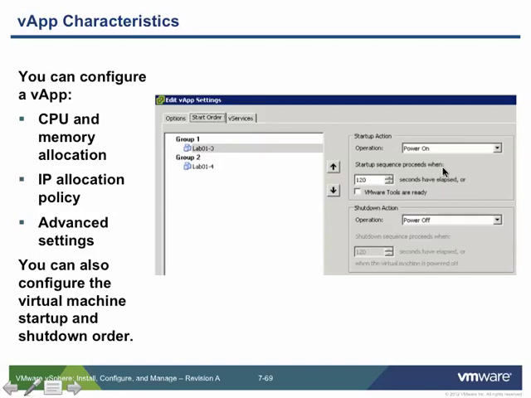So after the startup sequence, the power's on, and then 120 seconds later, it's going to move on to the next thing, which would be group 2. And if you clicked on group 2, you'd see the similar option for that. And then you could just sequence that all the way through.